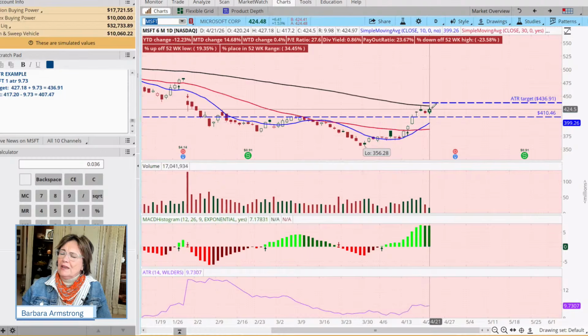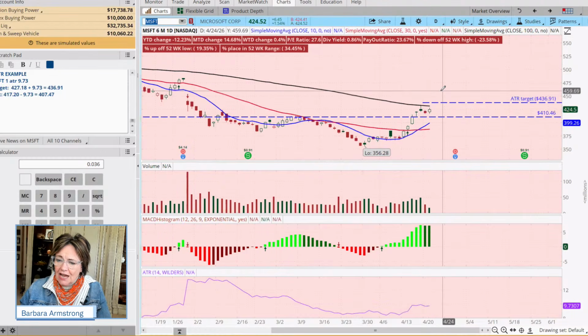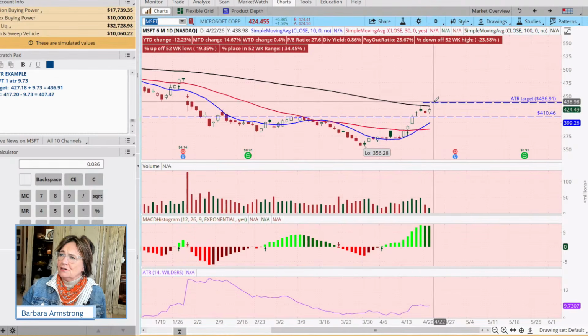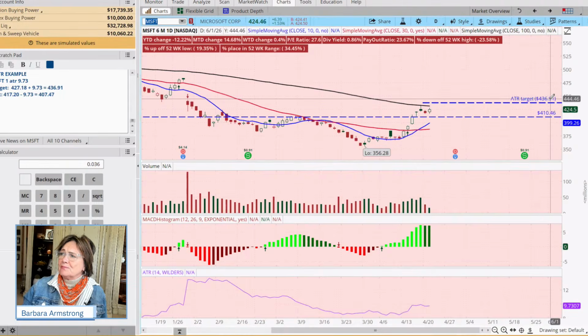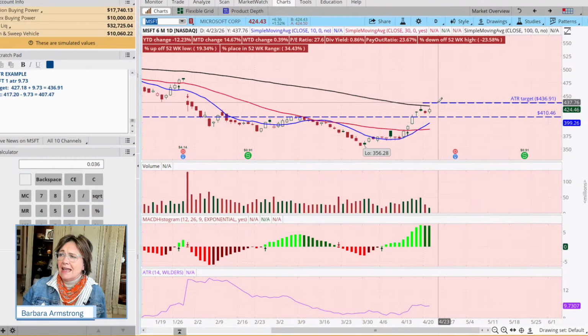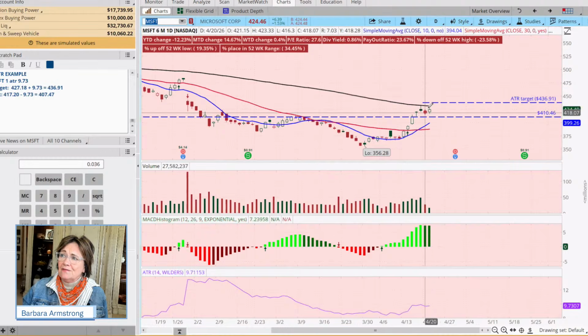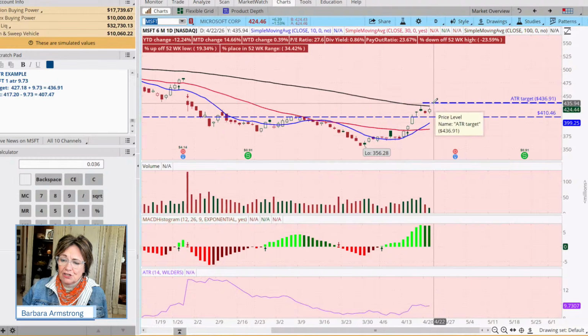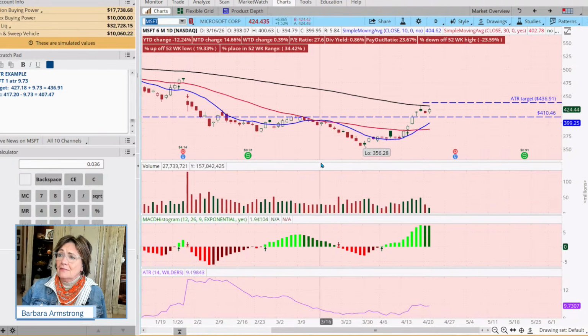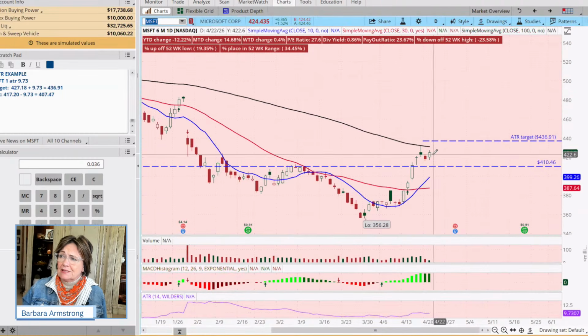So now, this is a trade you're going to check daily. When you come in, you're going to see what the target is. So if it gets up to 436.52, and then we have a hanging man or a shooting star pattern or some kind of candle that indicates this uptrend may be drawing to a close. We had a trade on Apple last year. It was within 15 cents of the target and looked like it was going to turn around. And so then you can make the decision. Hey, we're close enough, and we can choose to exit the position.